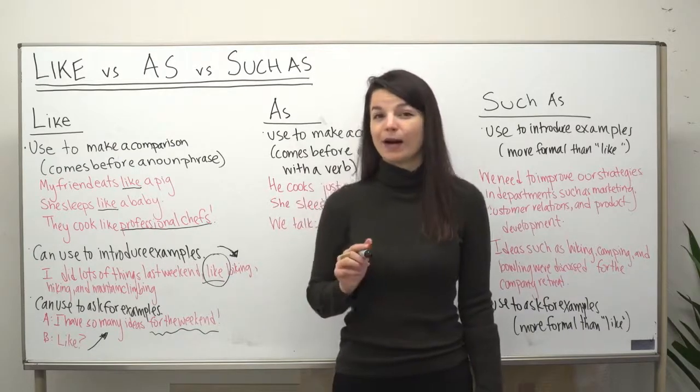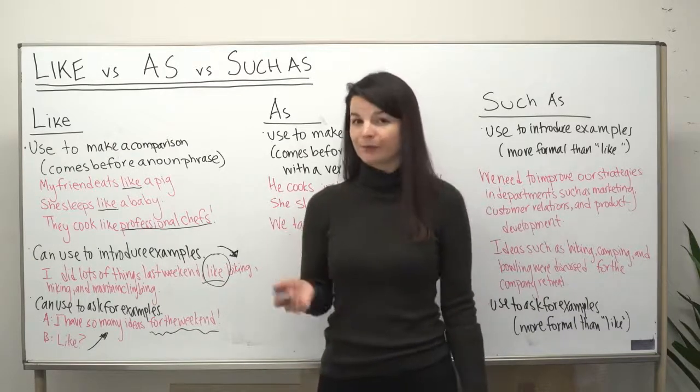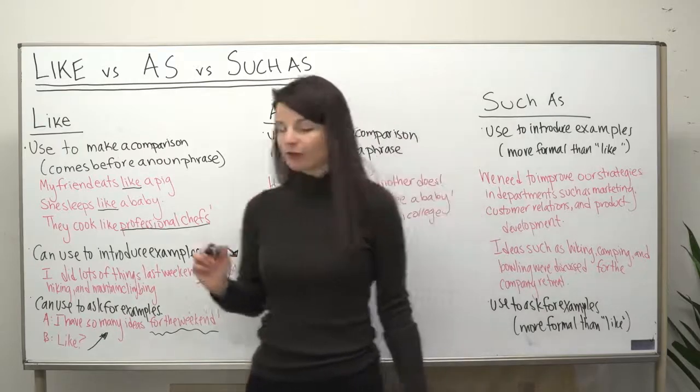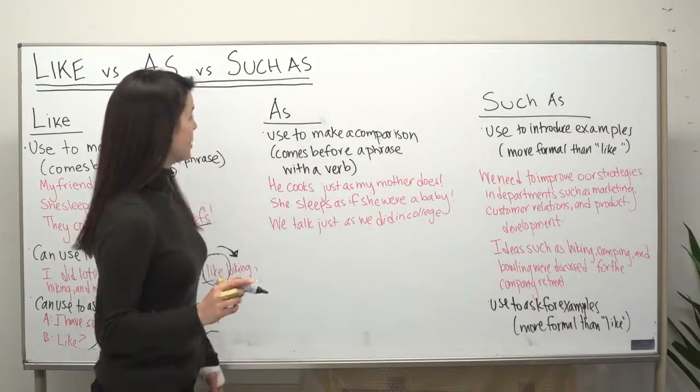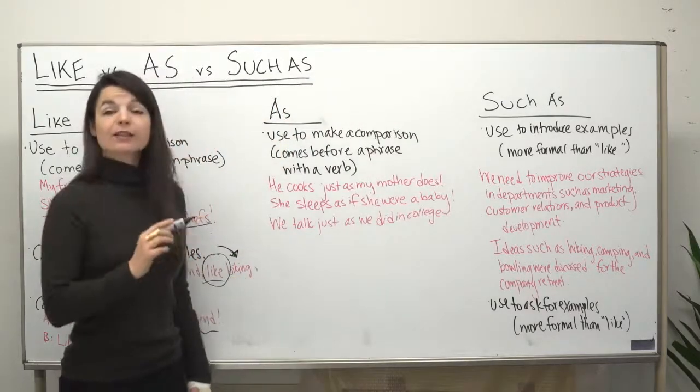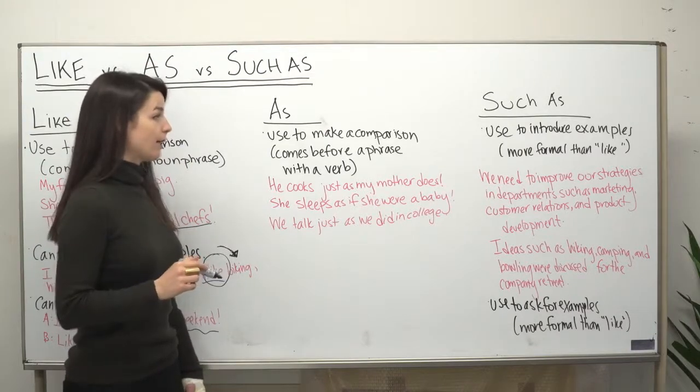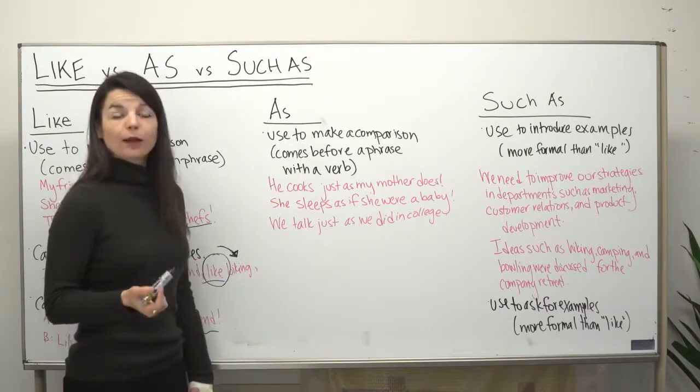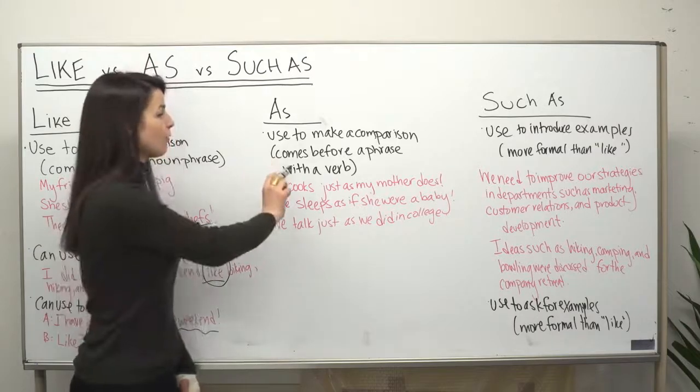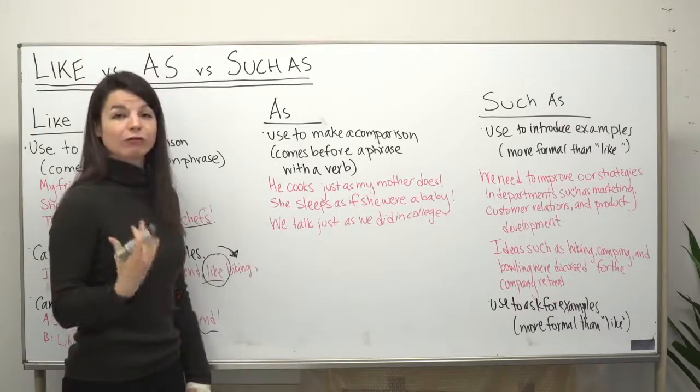So please keep this in mind when you're using the word like. Okay, let's move on to the next point for today though, the word as. So, as is also used to make a comparison. However, the correct use of as is before a phrase that contains a verb.